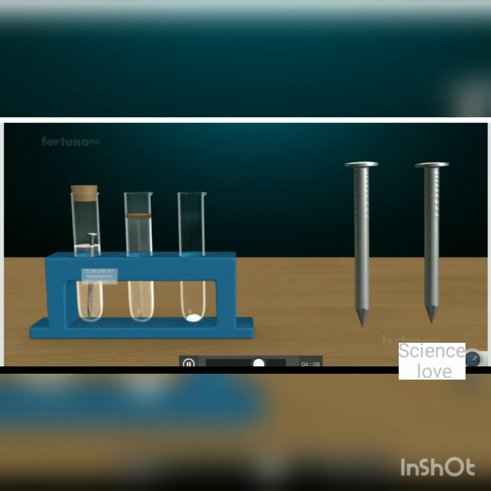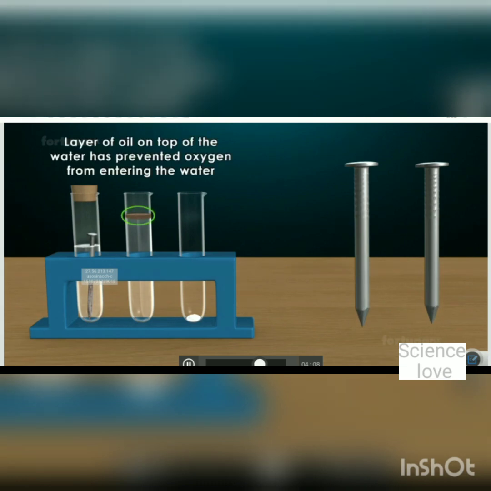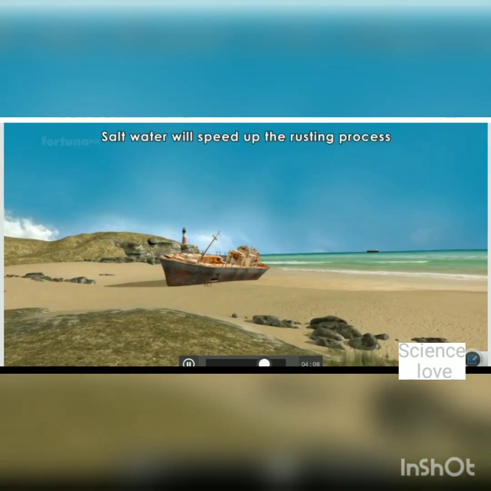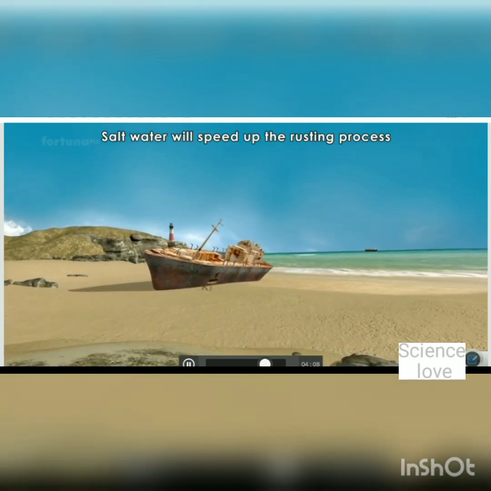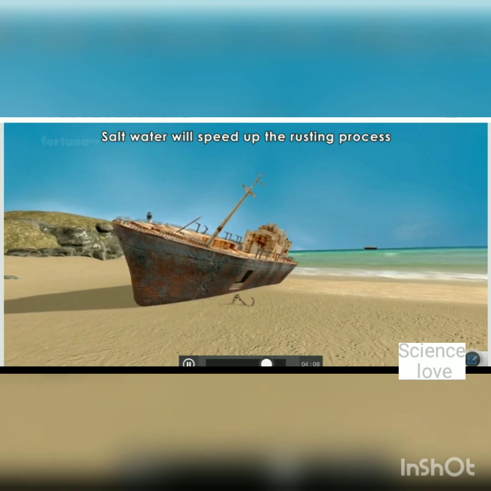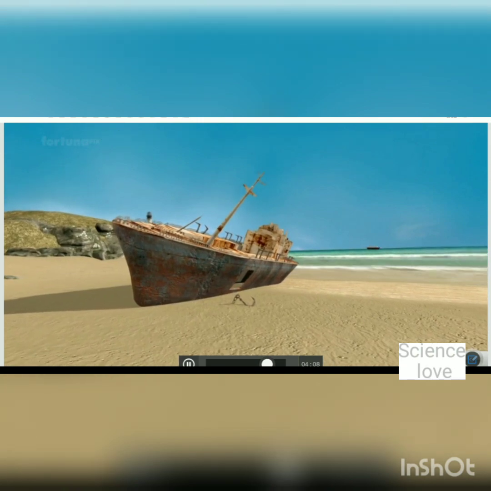It also does not corrode, as only water is present there, moisture is present there, but the layer of oil on top of the water has prevented oxygen from coming in contact with it. Now observe the iron nail present in test tube A. It has corroded because moisture and air both are present in test tube A. The salt water with minerals will speed up the process of rusting. So in coastal areas the process of rusting is very common.